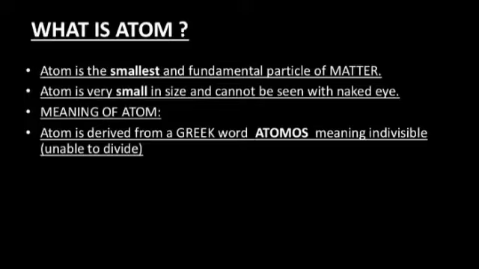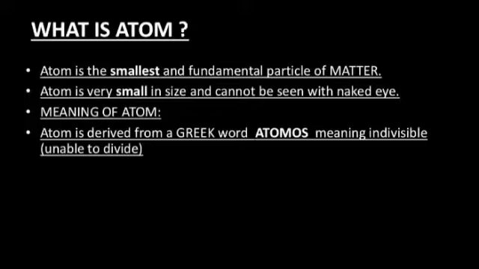What is matter? Matter is anything that has mass and occupies space. And atoms are basically the building blocks of matter. Matter is discussed in detail in lecture number 5 of chemistry. Atom is very small in size and cannot be seen with the naked eye. Atoms are too small in size that we are not able to see them with our naked eye.